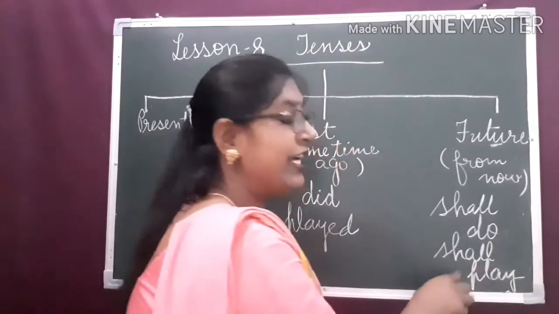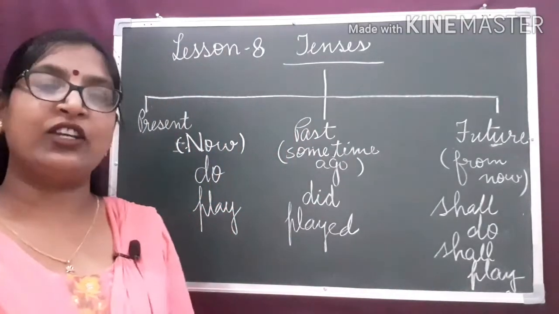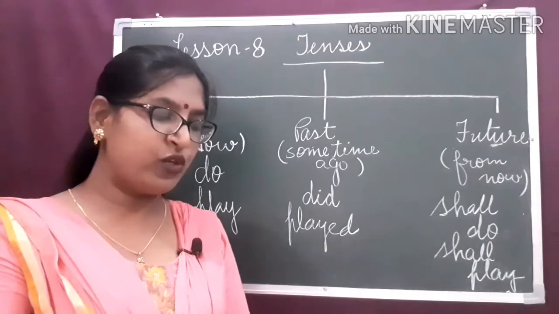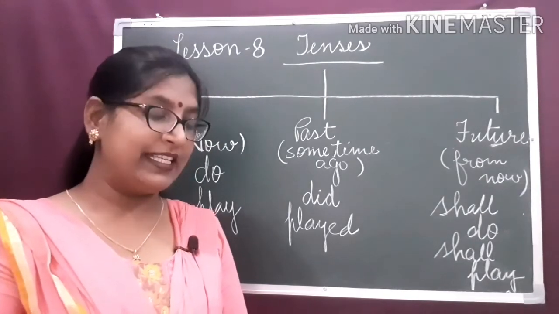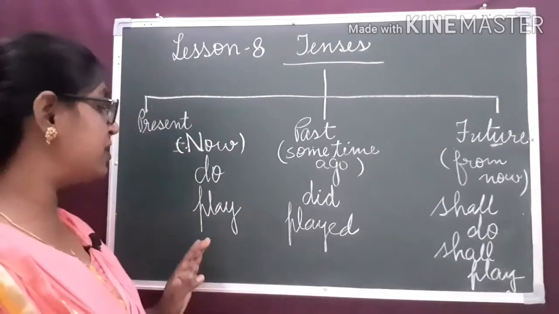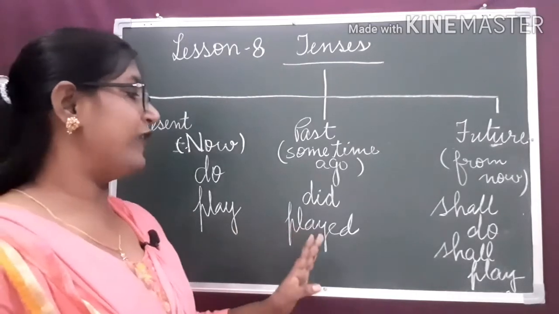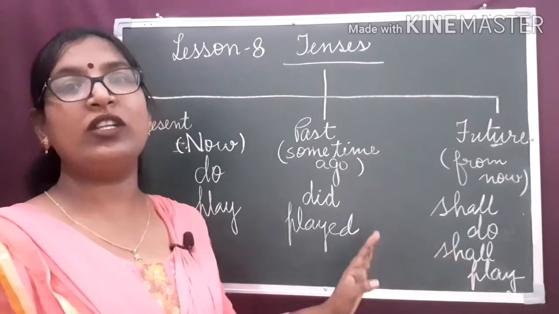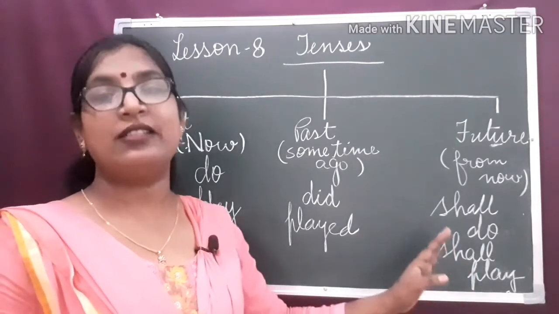It indicates the future action. So according to the tense, the verb shows the time by certain changes in its forms. Here we can see the forms of the verbs are being changed, which indicates the different tenses.